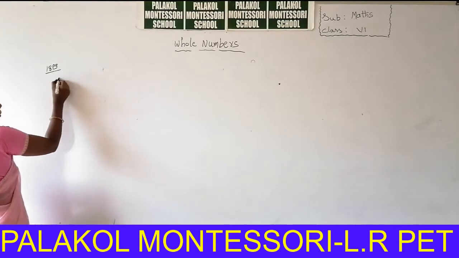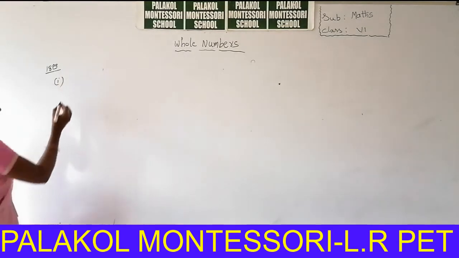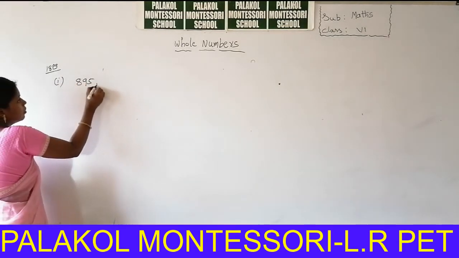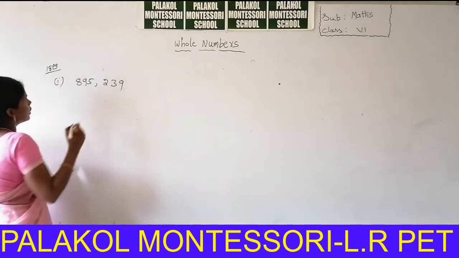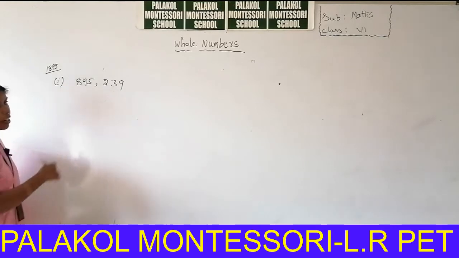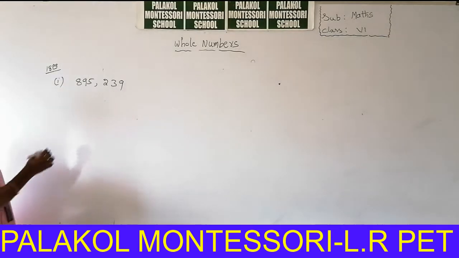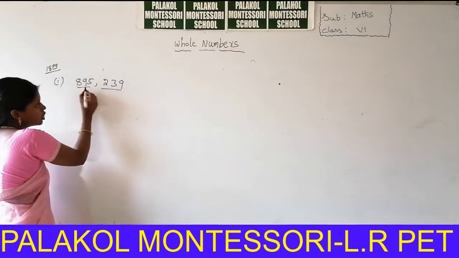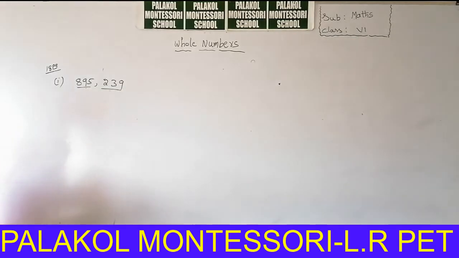So for example, let us see the example. 895, 239. We can write what is the position of these two numbers on the number line.